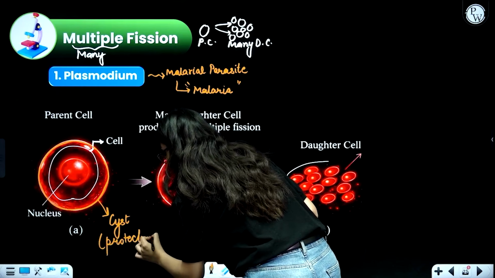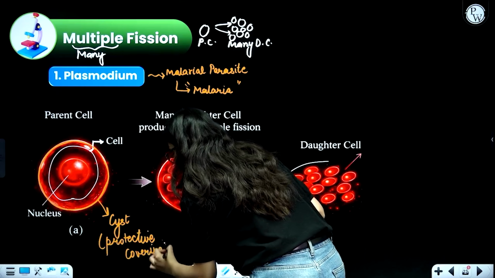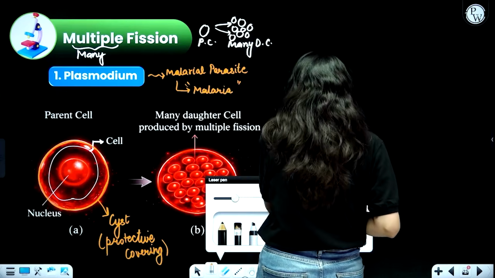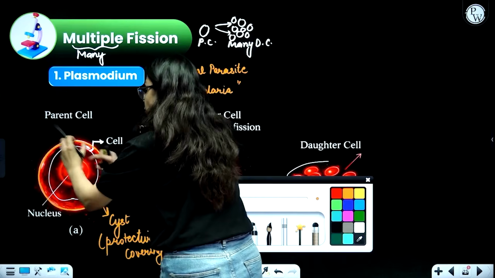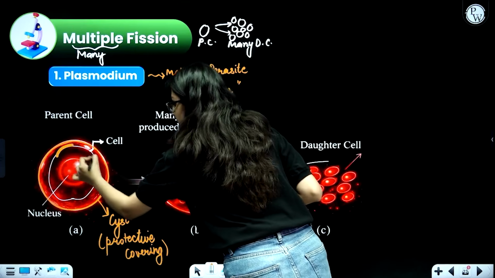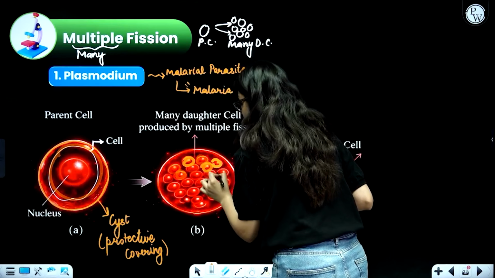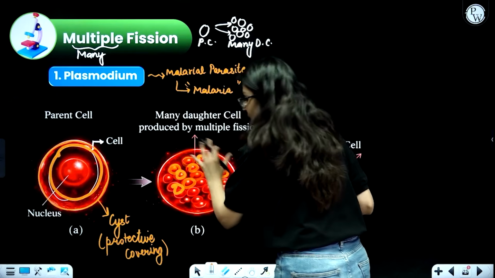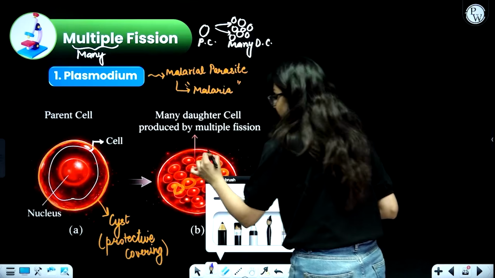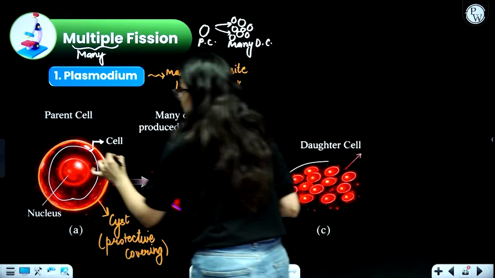Okay, now what happens is the cell will start to divide. It has started dividing over here, as you can see. When this cell divides, it will form 1 to 2, 2 to 4, 4 to 8, 8 to 16, and so on and so forth. After so many divisions, it started forming many cells. There are so many cells being formed, and even now they are enclosed in this particular cyst. This is a cyst that is still covering all the cells.